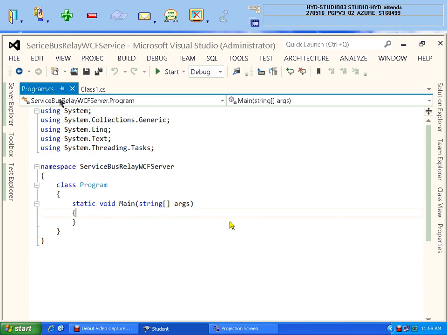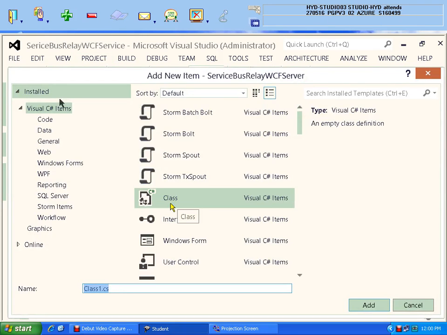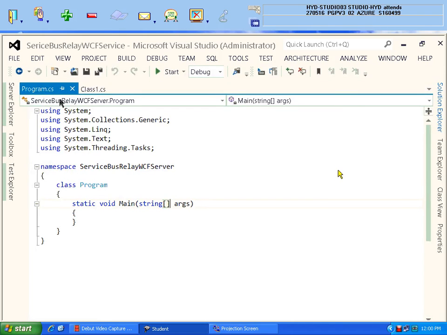Now what is the step? You should implement the code for that interface using the service behavior class. So here, what should I do? I need to go to project, add class. You can go for add class and give the name of the class. What is the interface name I gave? S160, I wrote, but here I am giving like this. I forgot what name we have given. One minute, let me check what namespace name I have given.